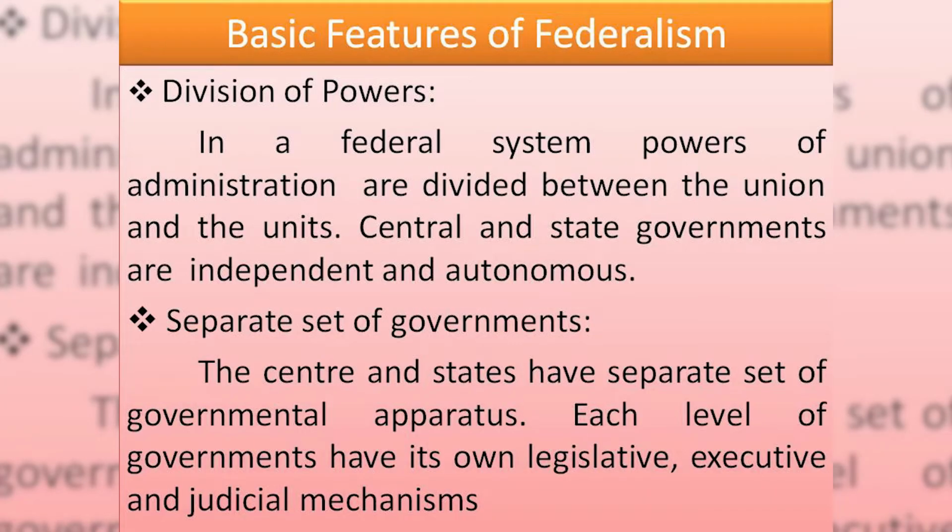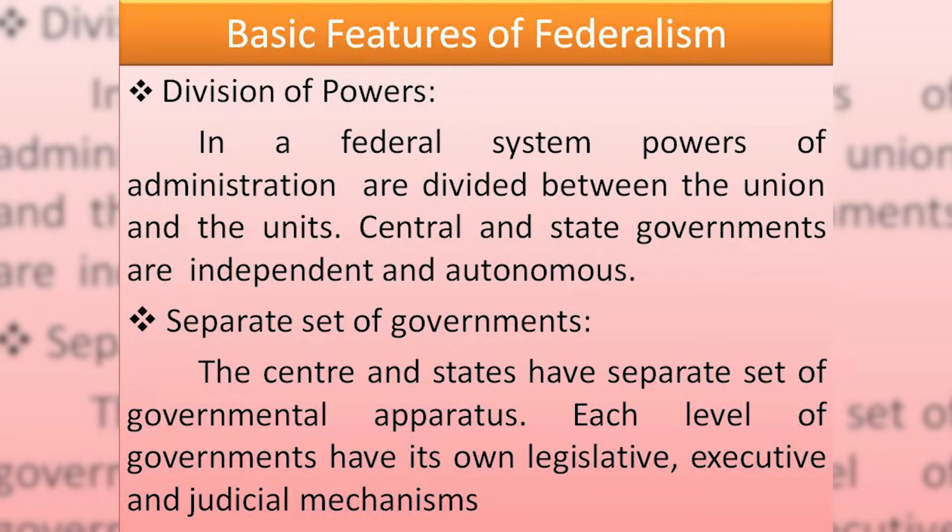Then the second one is that federalism needs separate sets of governments. A federal mechanism always needs two separate levels of government, or separate sets of governments, for their administrative and political convenience. The center and states have separate sets of governmental apparatus.